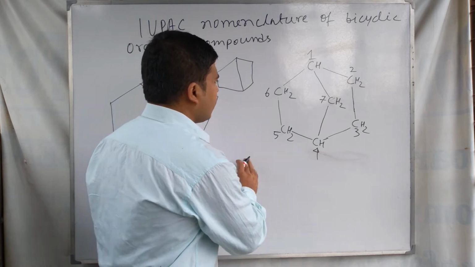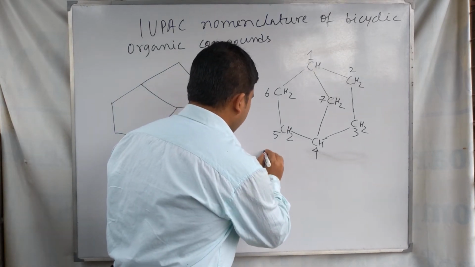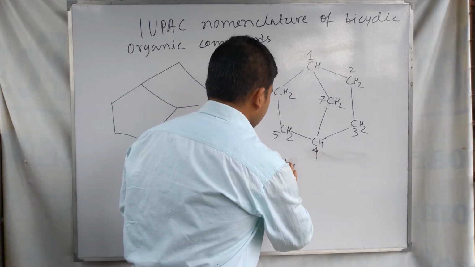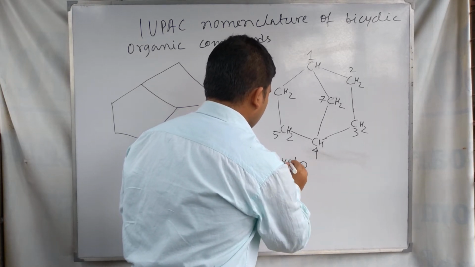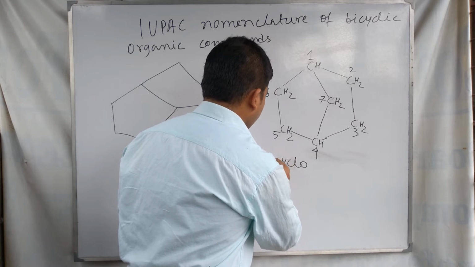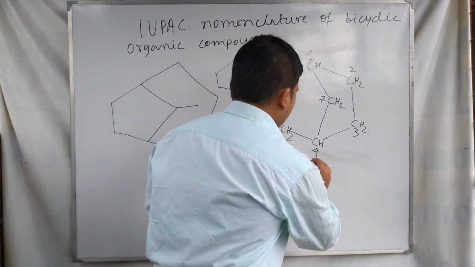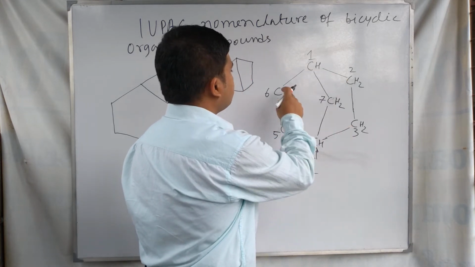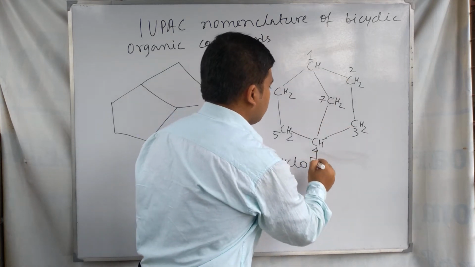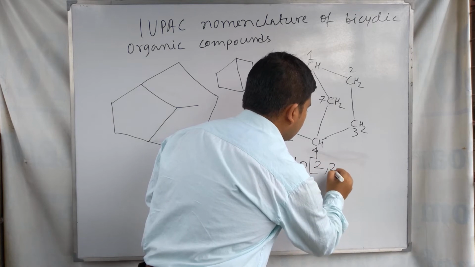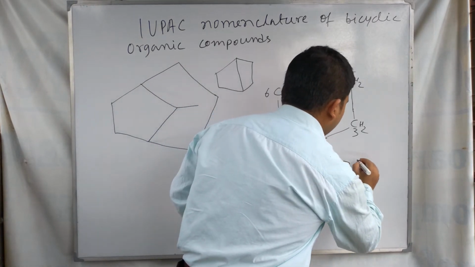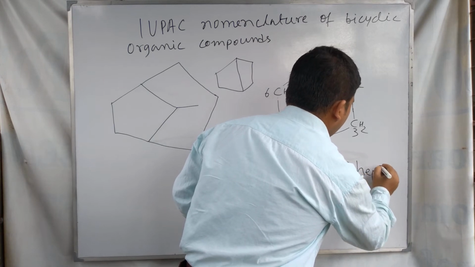For example, if we write the name of this compound, we write it as bicyclo, then the number of carbons in the bridges: 2 carbons, 2 carbons, 1 carbon, so we write 2,2,1, and the total number of carbons is 7, so heptane.